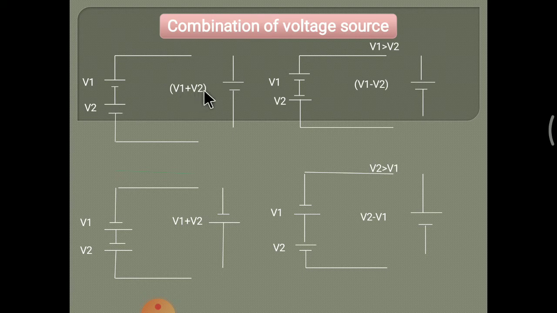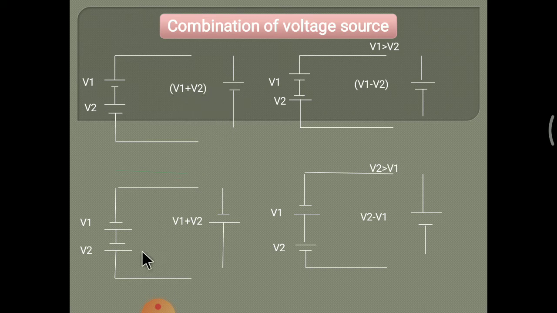So there is V1 plus V2, and the sign convention is positive negative. Here positive negative is connected. So for that sign convention, positive negative, is the combined voltage source. This is one voltage source connected in place of two voltage sources. This is one voltage source with positive negative, and V1 plus V2, adding the V1 and V2 values, is the value for this voltage source.